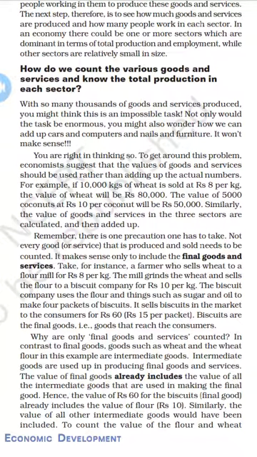The biscuit company uses the flour and things such as sugar and oil to make 4 packets of biscuits, and sells them in the market to the consumer for 60 rupees, which means one packet costs 15 rupees.